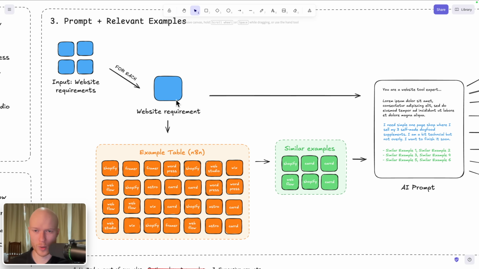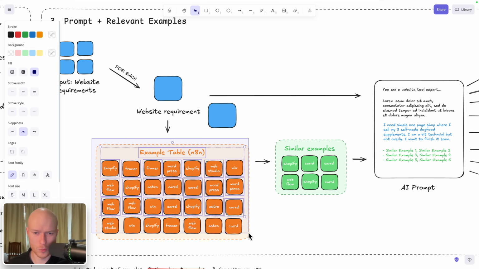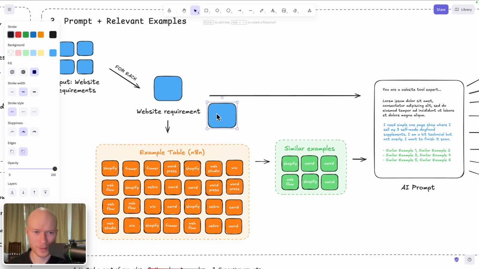And then in the future, when we get a new input like that, the system will pull out these new examples for that specific type of input. And then the AI will no longer make that mistake, because it has much better examples and knows much better what we want from it in that specific use case. And this way you can keep monitoring the AI and step by step provide better and better examples for all different types of areas that it struggles with, until the results get close to perfect.